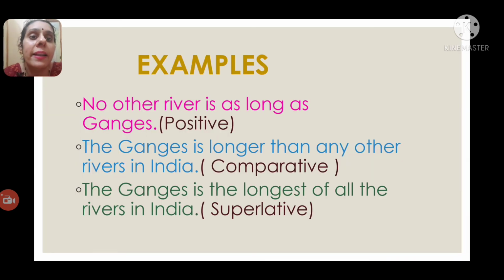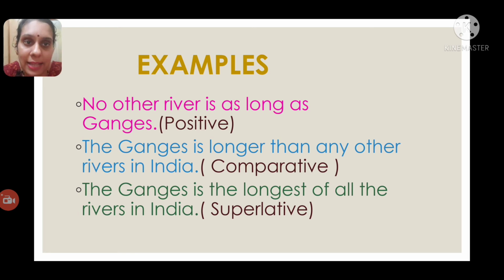No other river is as long as the Ganges. So here the positive degree started with which one? No other. It started with no other plus first subject plus verb plus as long as second subject. Now in your comparative degree, what will you get here?